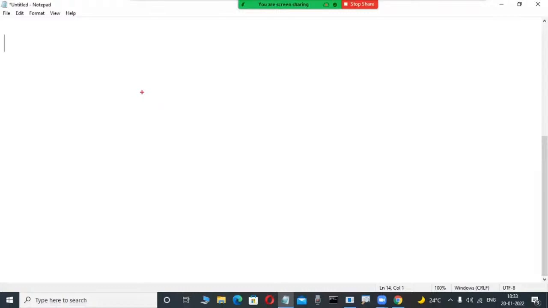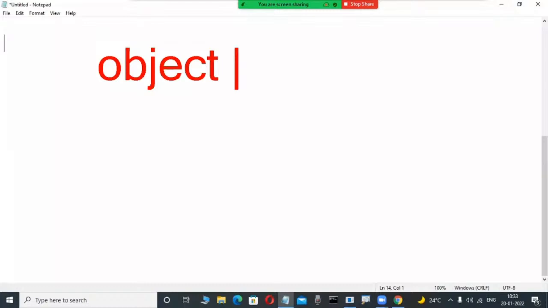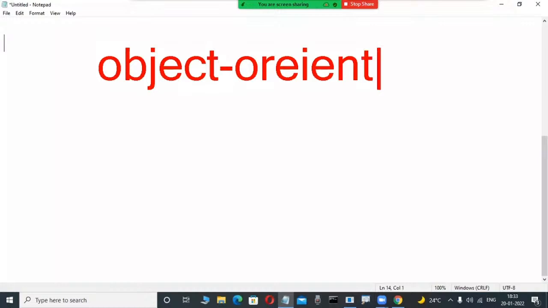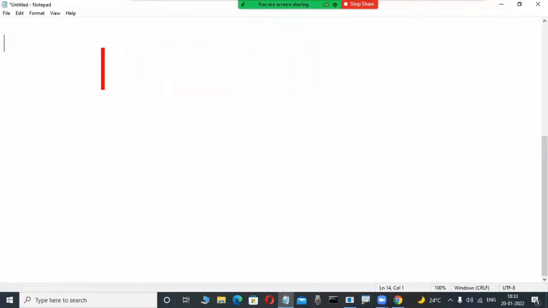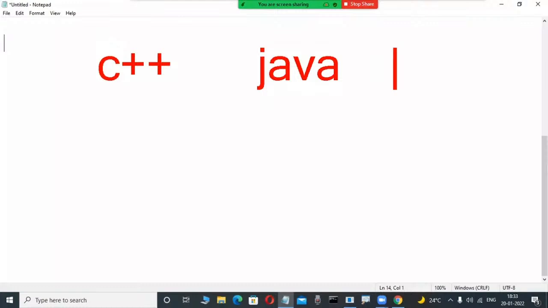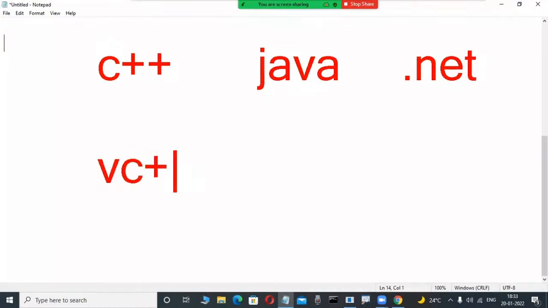Suppose there are so many object-oriented languages. Okay, a little bit of technical knowledge is there. There are object-oriented languages worldwide. Maybe so many fellows have an idea. What are the object-oriented languages worldwide? C++ is an object-oriented language. Java is a popular object-oriented language. C# .NET is an object-oriented language. VC++ is an object-oriented language. That's why there are so many object-oriented languages.